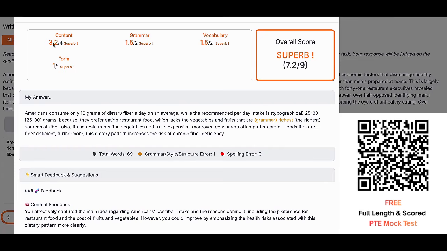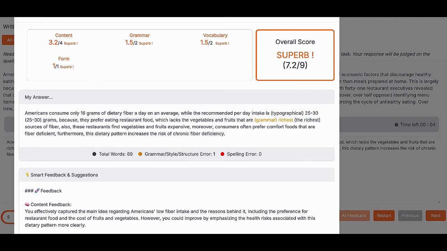I think in the real exam, it should be at least 0.3, 0.4 points more, which can go to almost 3.6, 3.7 in the real test. Okay, so content, how to get maximum score in content? You have to write the topic, conclusion, and 2, 3 important points, which we did. Therefore, the content score is better. And there is one small grammar problem here. That is, an article is missing. That simple problem we have.